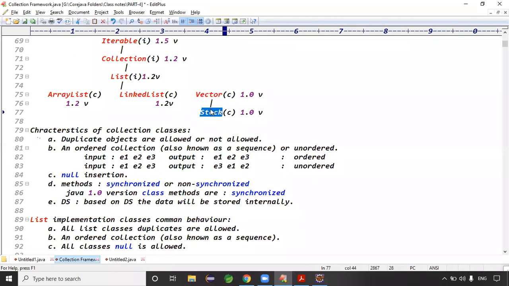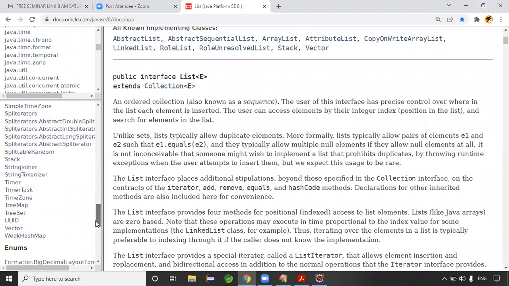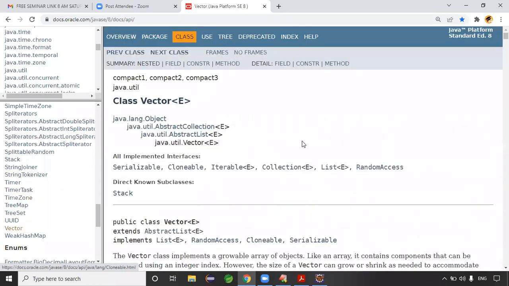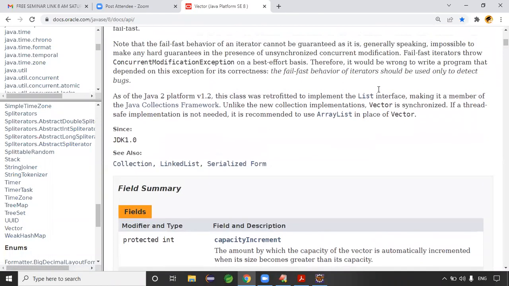Maybe you have a question: sir, you said the collection framework is version 1.2, so how is Vector introduced in version 1.0, right? Yes, the collection framework is definitely from version 1.2, but Vector is there from which version? Vector is there from version 1.0 itself, but later that class was retrofitted to the collection framework. The API documentation clearly gives the explanation.